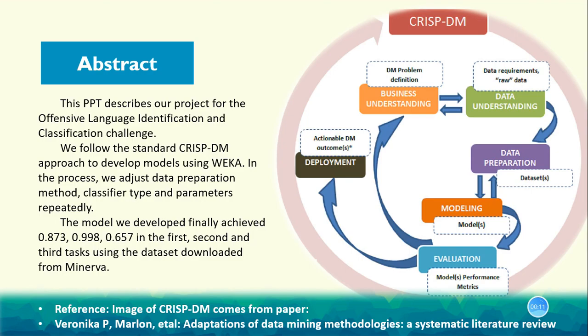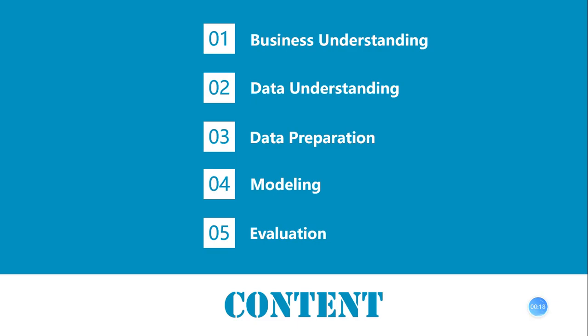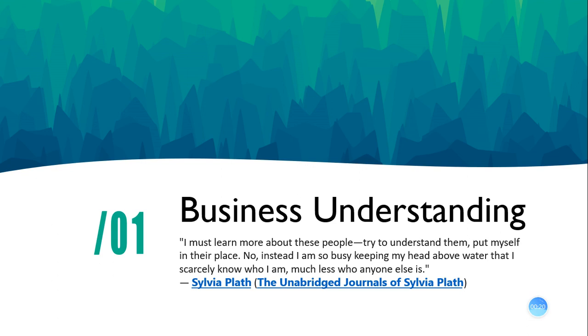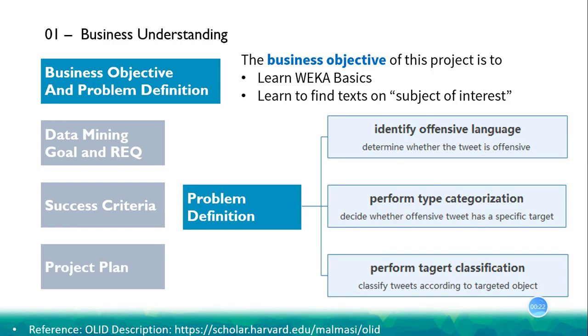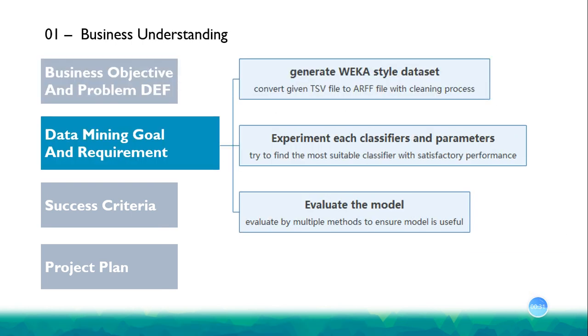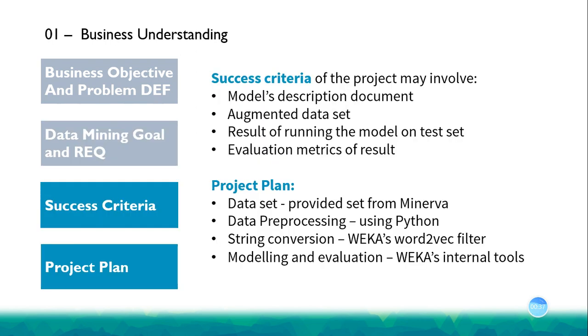I will illustrate my project following the famous CRISP data mining cycle from the following 6 sections. The first section is about business understanding. Basically, the objectives of business understanding is to learn Weka and to complete the task in a specification. Or rather, we need to take full advantage of the Weka to optimize our model. In this process, we made clear criteria and action plans.